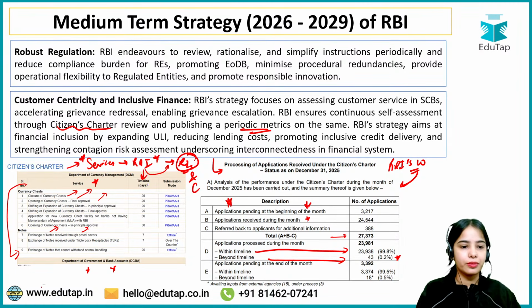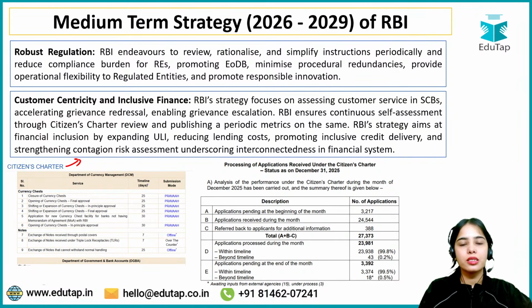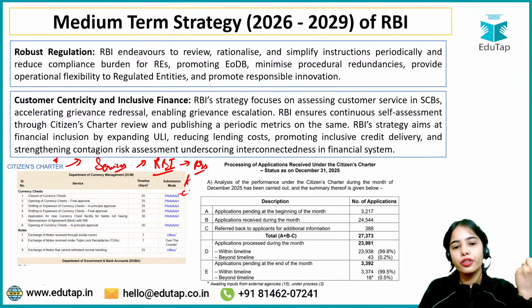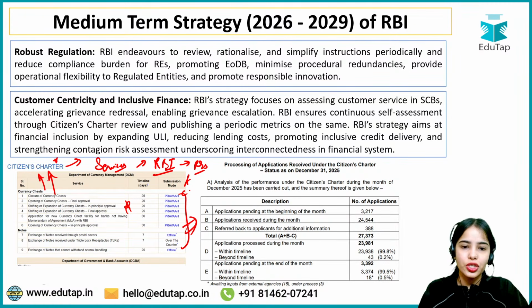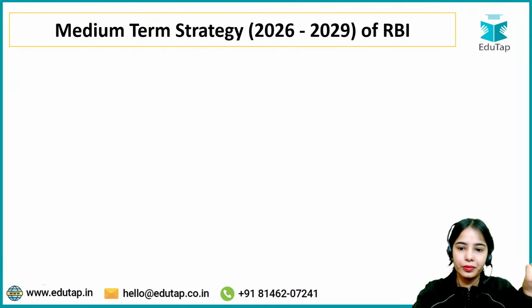Any confusion, anyone? Correct. The citizen charter contains all the services that the different departments of RBI are undertaking for the regulated entities and for the citizens. So they are laid down under the citizen charter, and the RBI also reviews the citizen charter and provides the periodic metrics on the same. Okay, this is the idea.